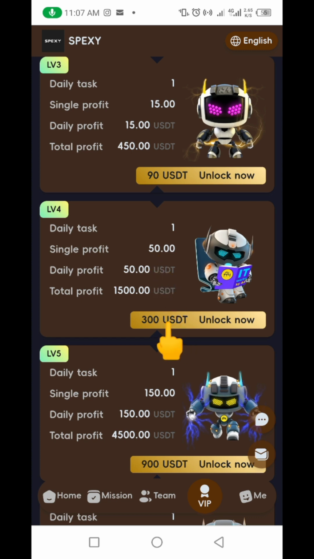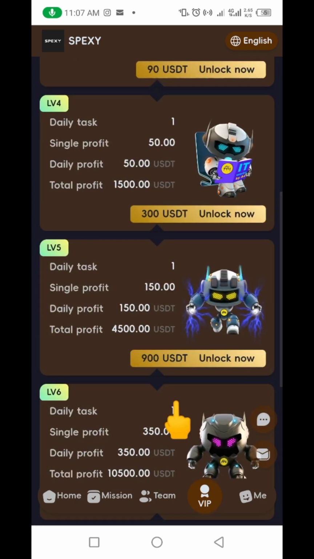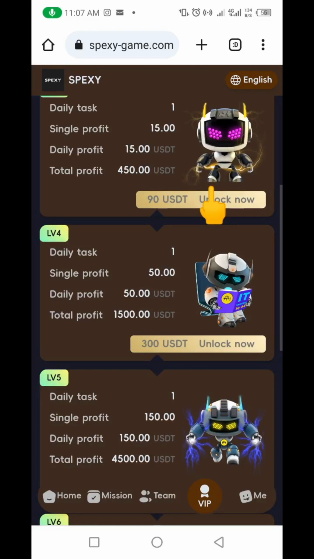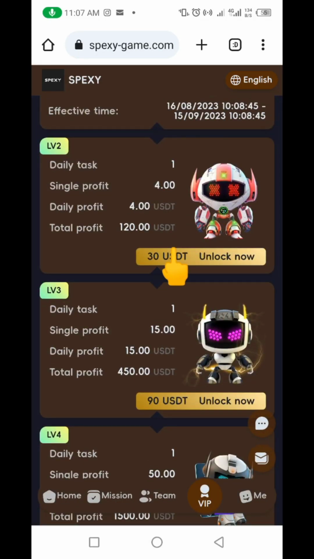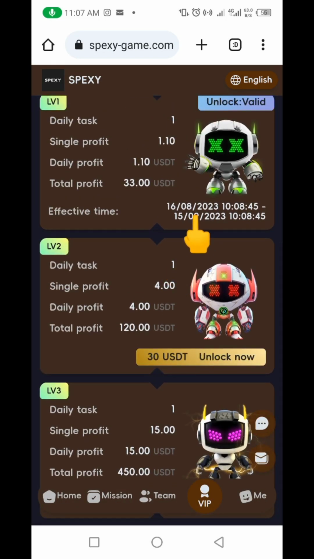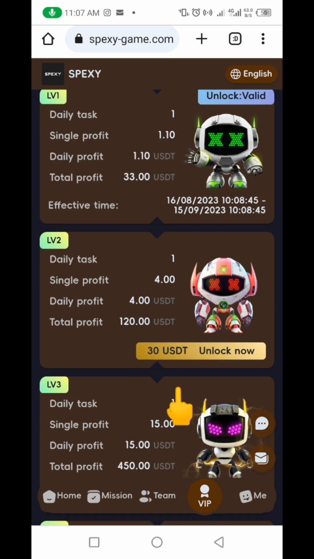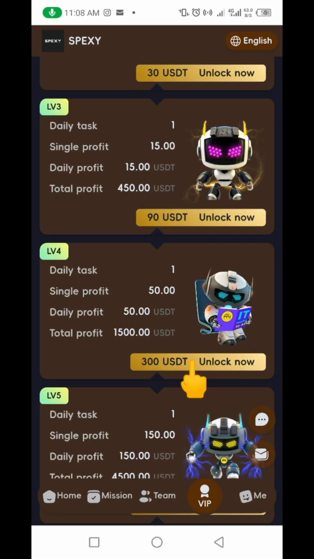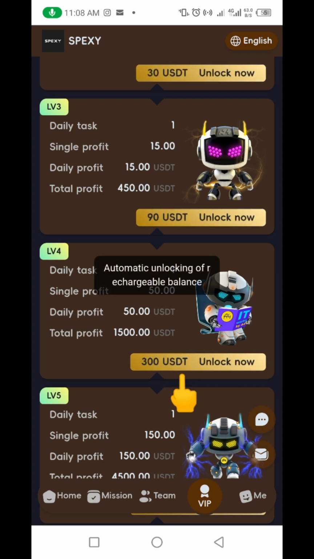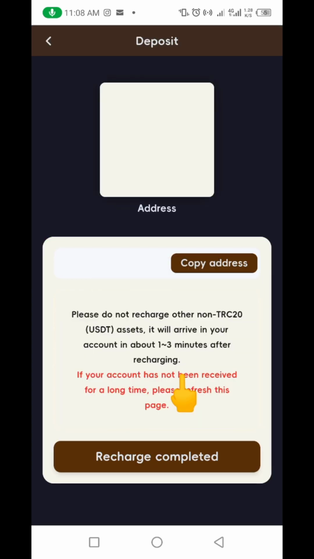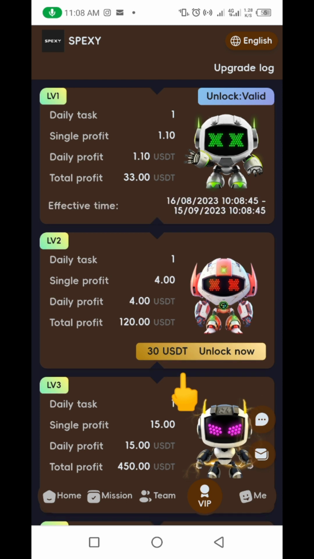Now I'm just using this as an example. You can decide to choose this 900, you can decide to choose $90, you can decide to choose $30, you can decide to choose $7. Then all you just need to do is click on this, and automatically you pick the package. Then every day you begin to earn the corresponding profit.